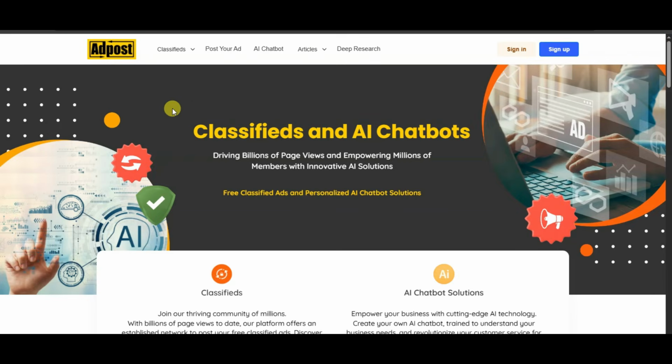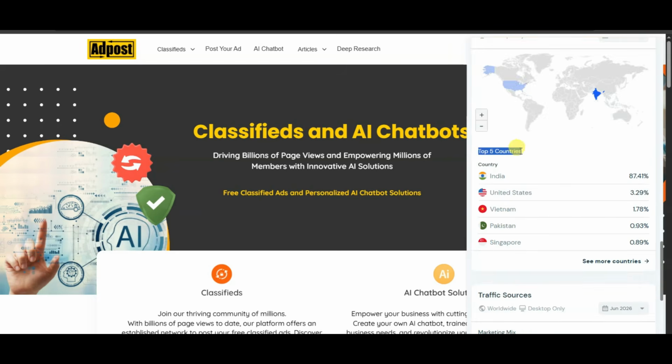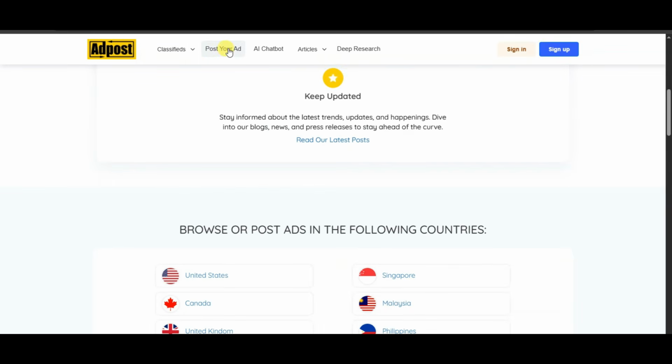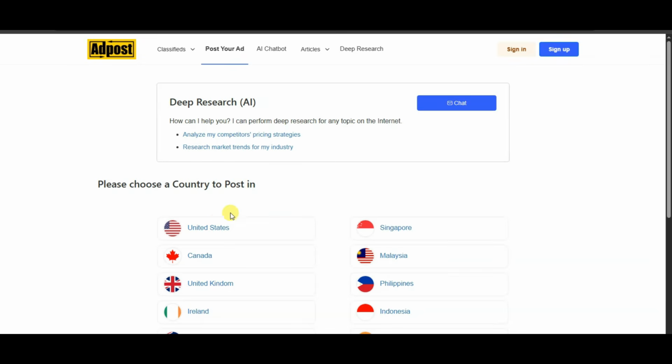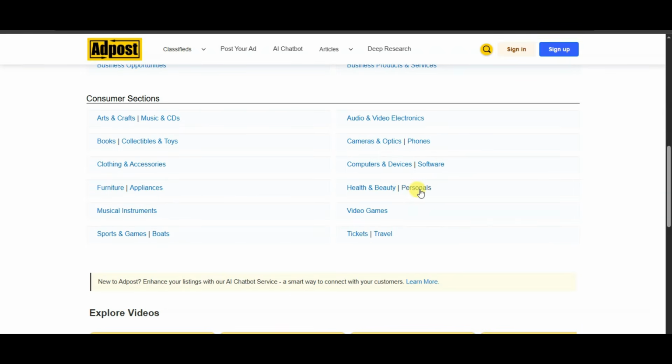Similarly, you can go to the adpost.com website. Here you can see this website is getting more than 125,000 monthly visits. Here you can see the top 5 countries. You can get lots of users on your website from these countries. You can click on the post your ad button. You can select your country. You can select your category. You can select the personals category.